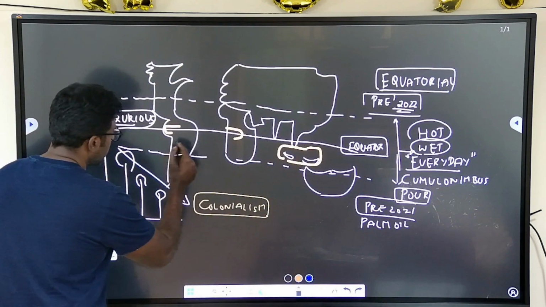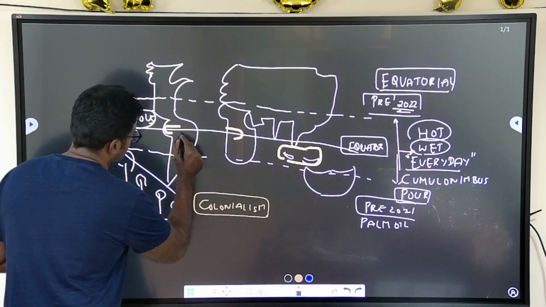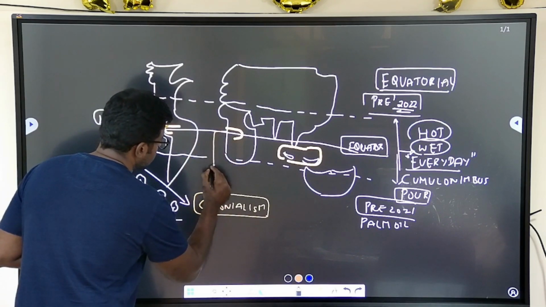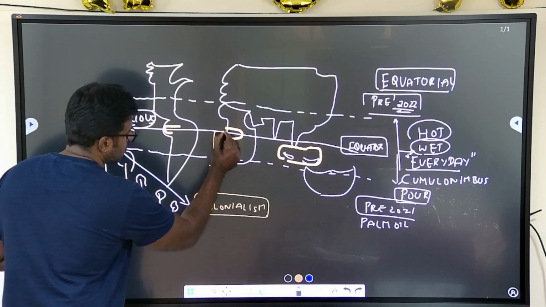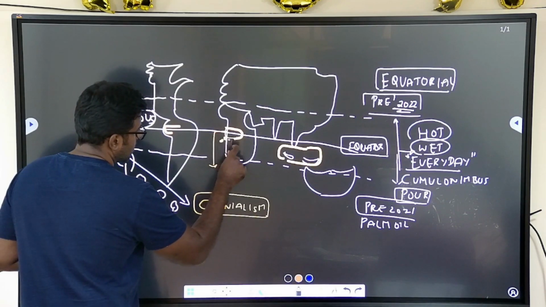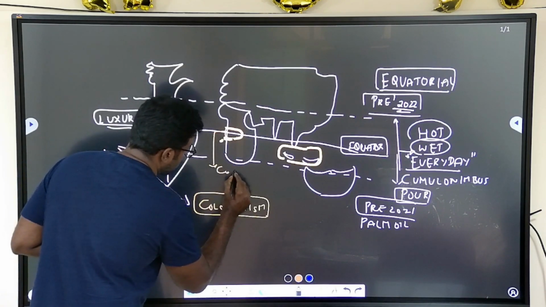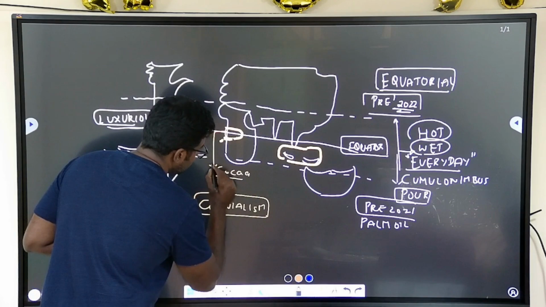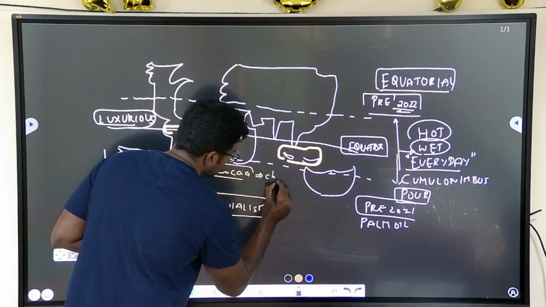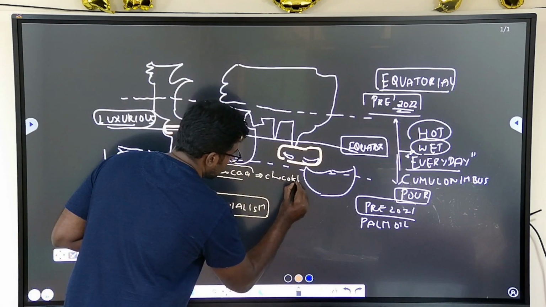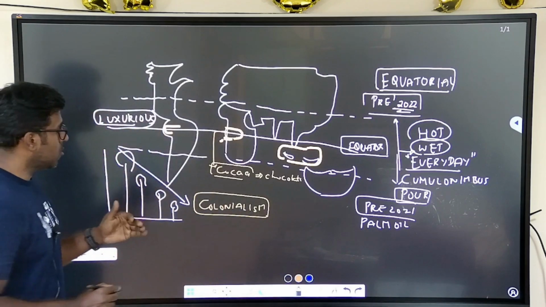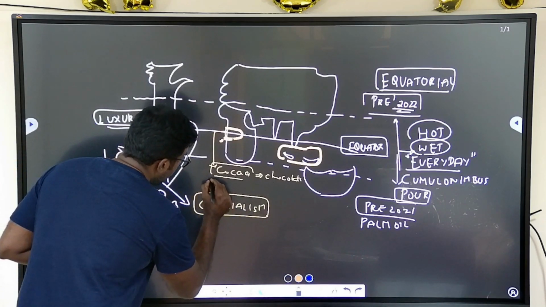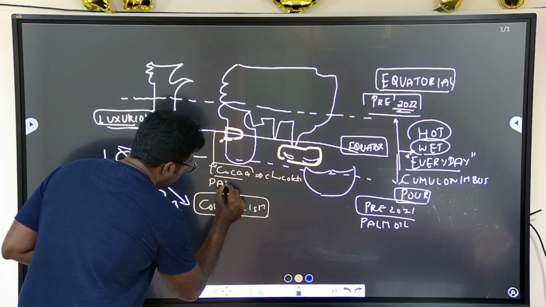How would I say it? You take G.C. Leong, and you will find that certain crops, for example in this region, the region which I have marked, you will find cocoa, which is what is called chocolate. What we eat as chocolate is derived from cocoa beans. You will find that here, and you will also find palm oil.